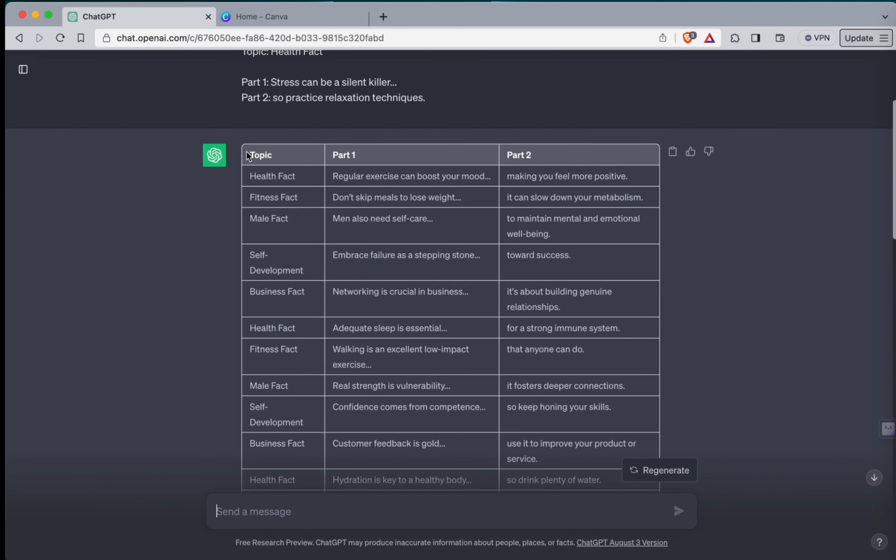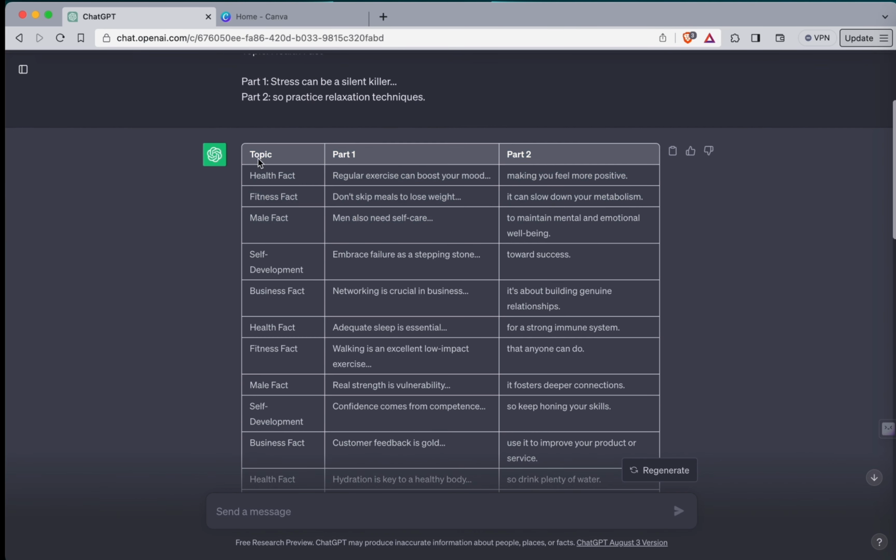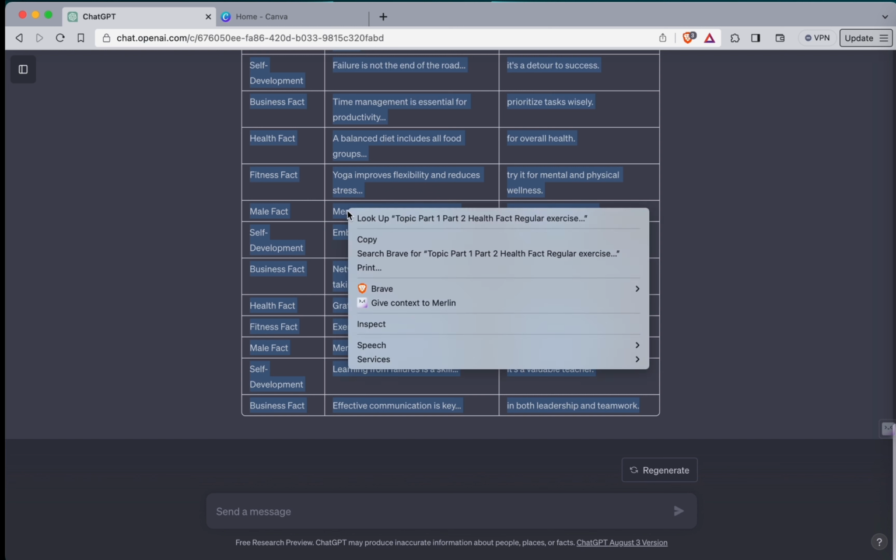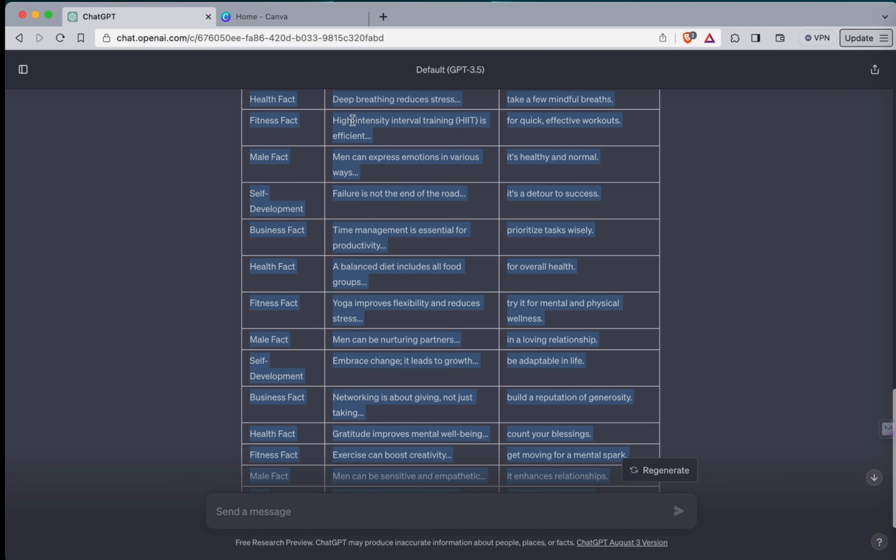So switch it up. Now, what you want to do is from the topic point, you want to come down and copy it. Okay, copy. Now, what we're going to do is go into Canva.